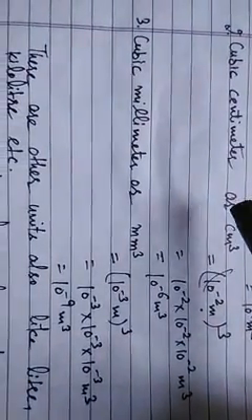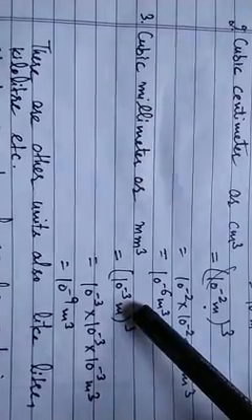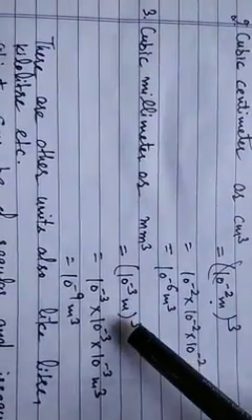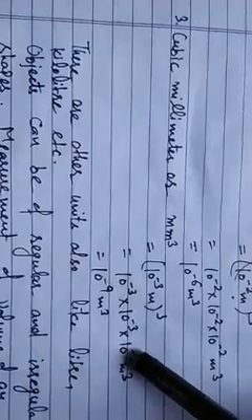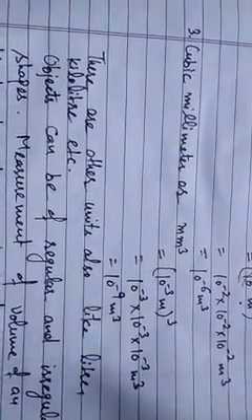Next is cubic millimeter, or millimeter cube. You know 1 millimeter is equal to 10 raised to power minus 3 meter. Its cube will be equal to 10 raised to power minus 3 into 10 raised to power minus 3 into 10 raised to power minus 3 meter cube. That will be equal to 10 raised to power minus 9 meter cube.